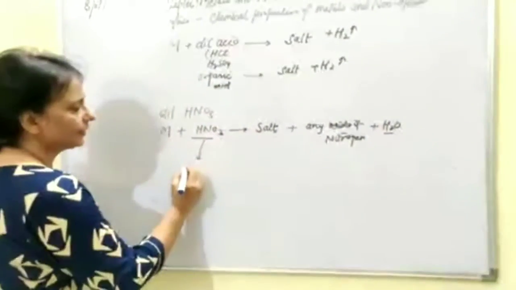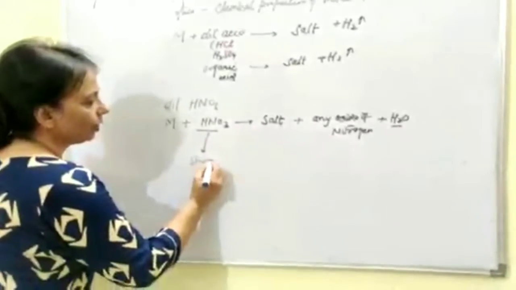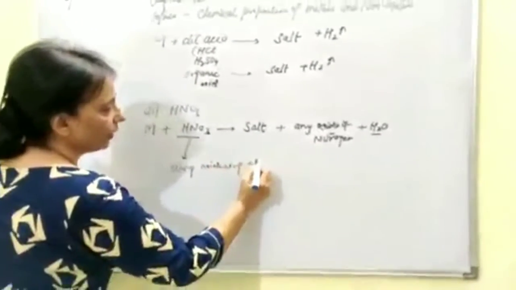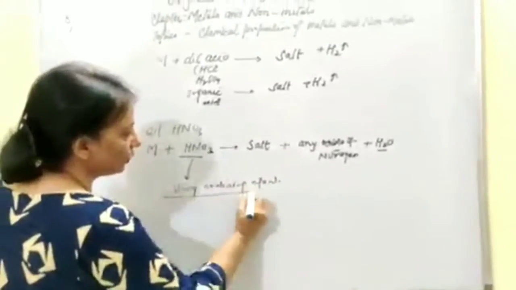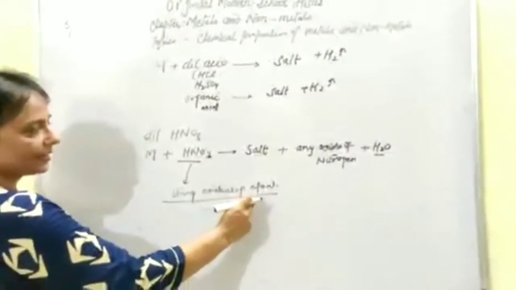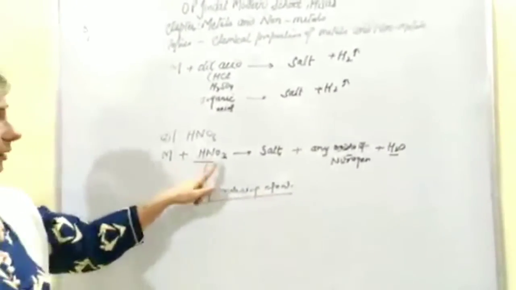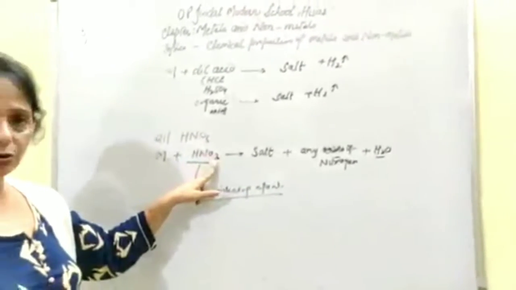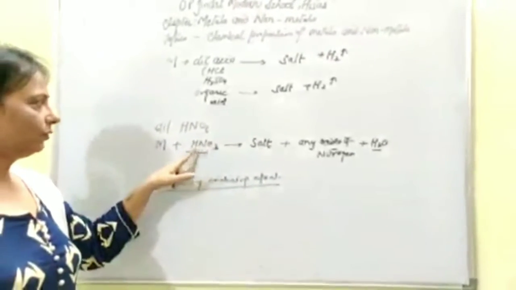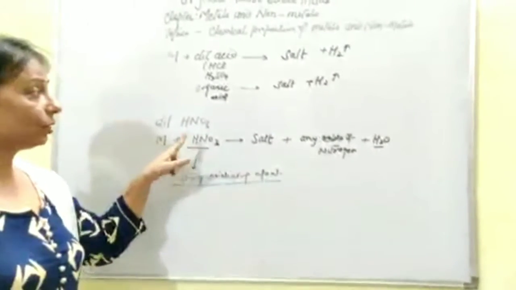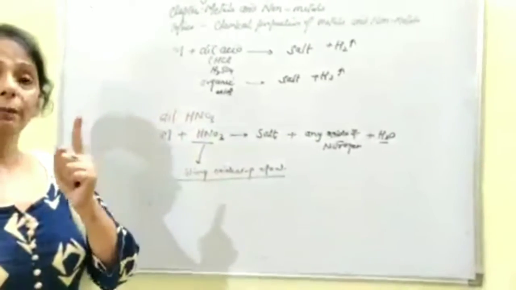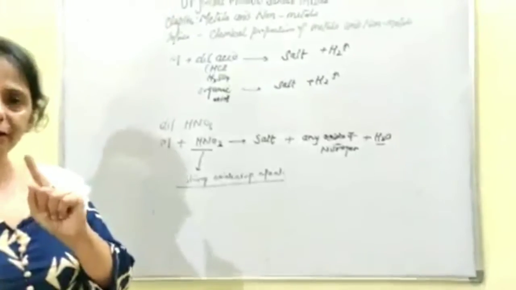Actually nitric acid is a strong oxidizing agent. Remember these words. It's a strong oxidizing agent. What does it mean? That means it's a compound which is capable of releasing its oxygen so that anything which is there on the product side gets oxidized. That means it is forming a compound which is made by reacting with oxygen.